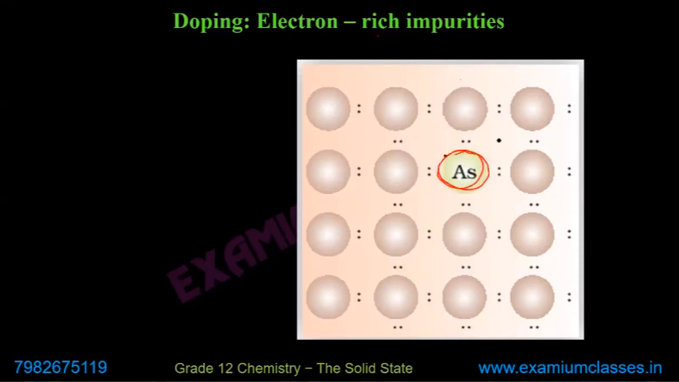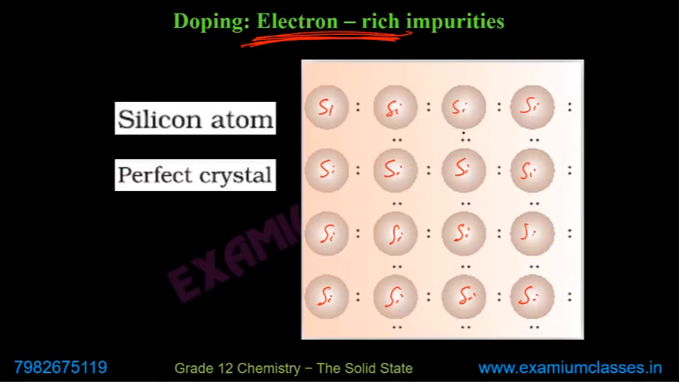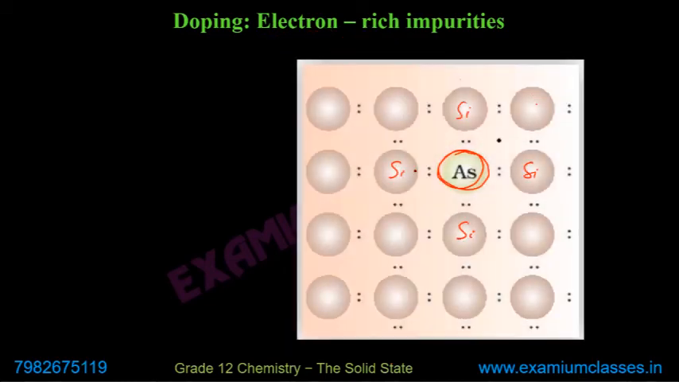Now, arsenic. Here you have all silicon. Earlier it was just silicon, attached with 4 silicons. So it has 4 valence electrons, all 4 bonded. So 4 bonds and valence is satisfied. Here we have replaced 1 silicon by arsenic.